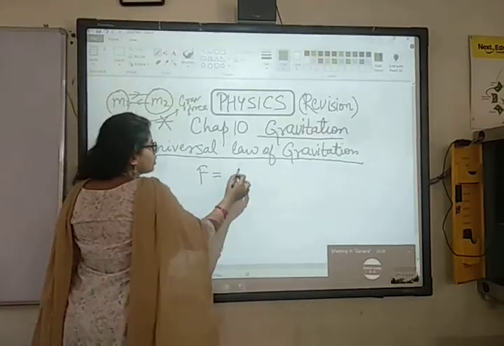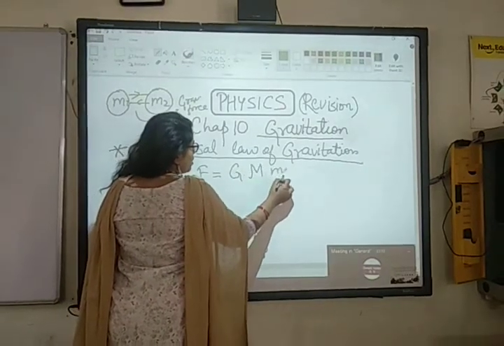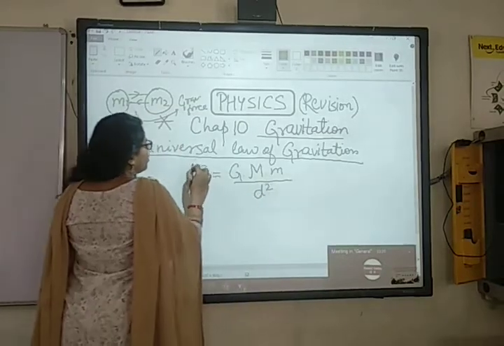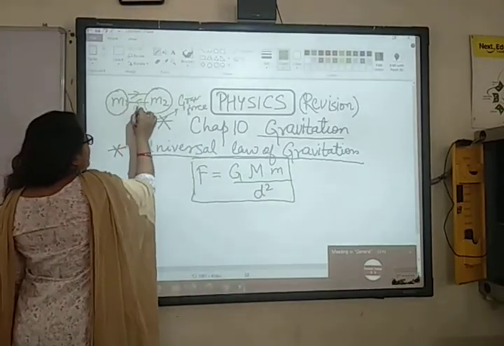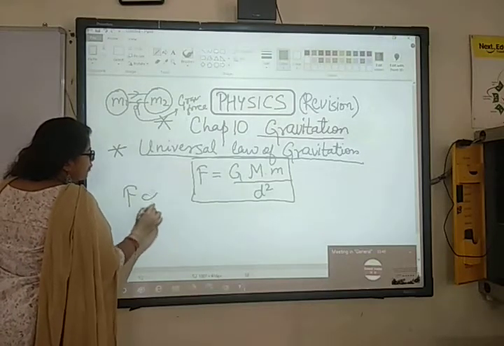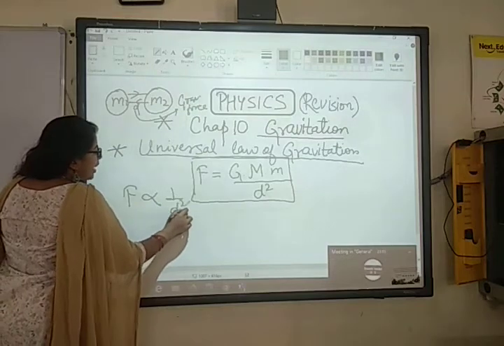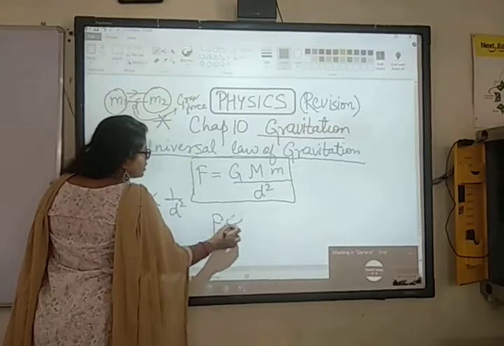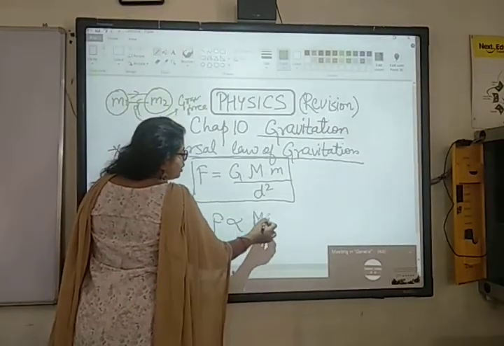So F is equals to how much? Capital G into mass of first body into mass of second body upon the distance square between the two objects. दोनों objects के बीच में जो भी distance है उसका square. From here you can get that this gravitational force is inversely proportional to the square of the distance between the two objects, while this force F is directly proportional to the product of the masses of the two bodies.